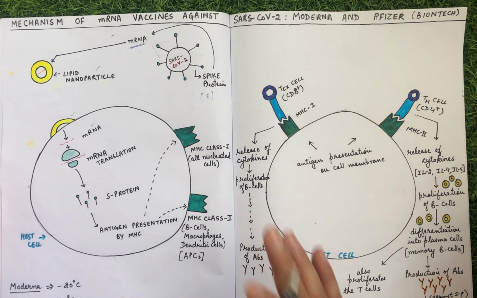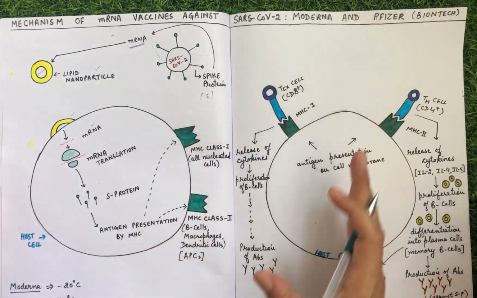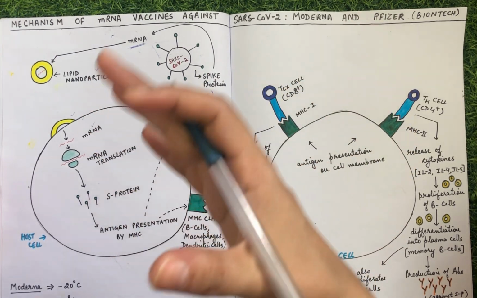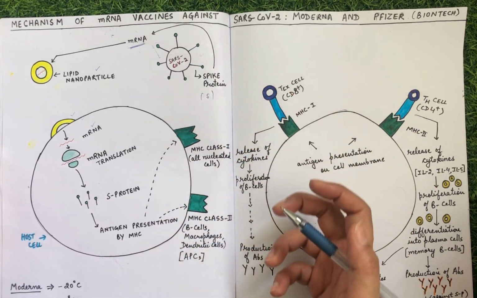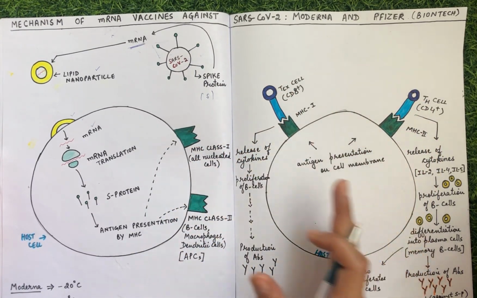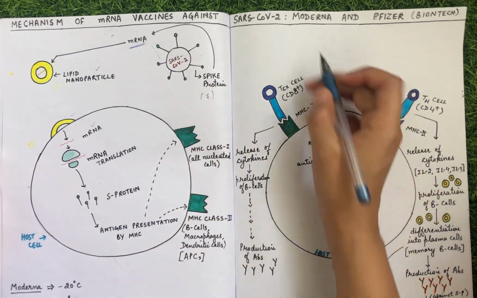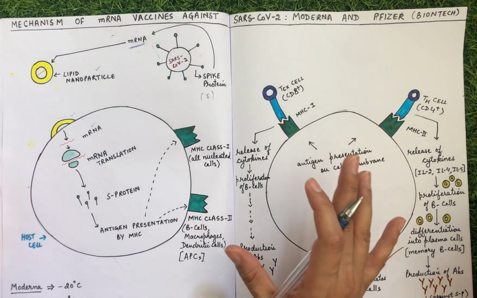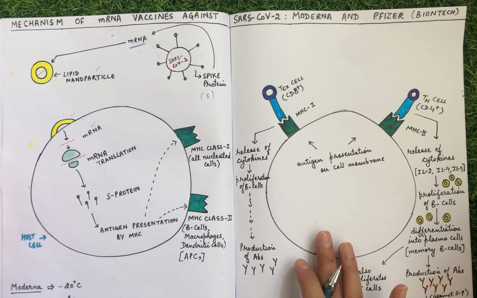So this is the technology that I wanted to discuss. Now, mRNA technology has been in trial for a very long time, and it has been proposed for a very long time that mRNAs should be used as vaccine strategies. And for the very first time, the mRNA has been used in the vaccines. So you can say that Moderna and Pfizer are one of a kind, and it's for the first time that the mRNA strategy is being used.